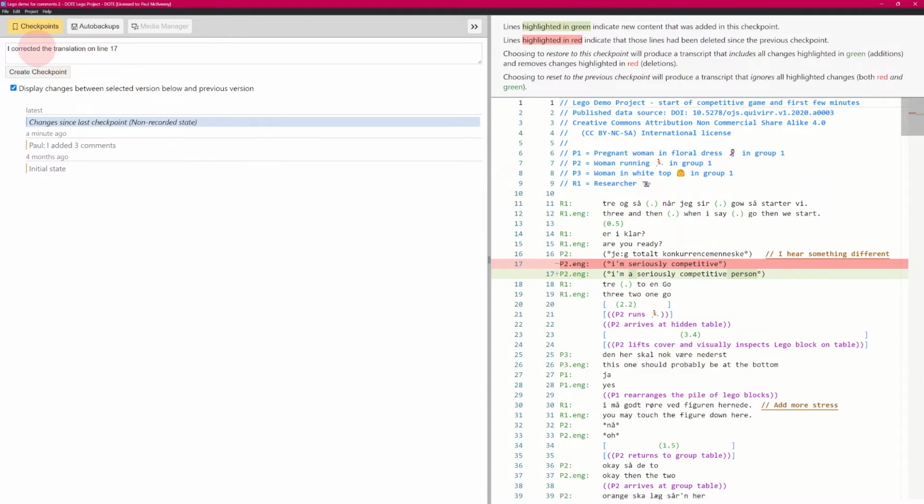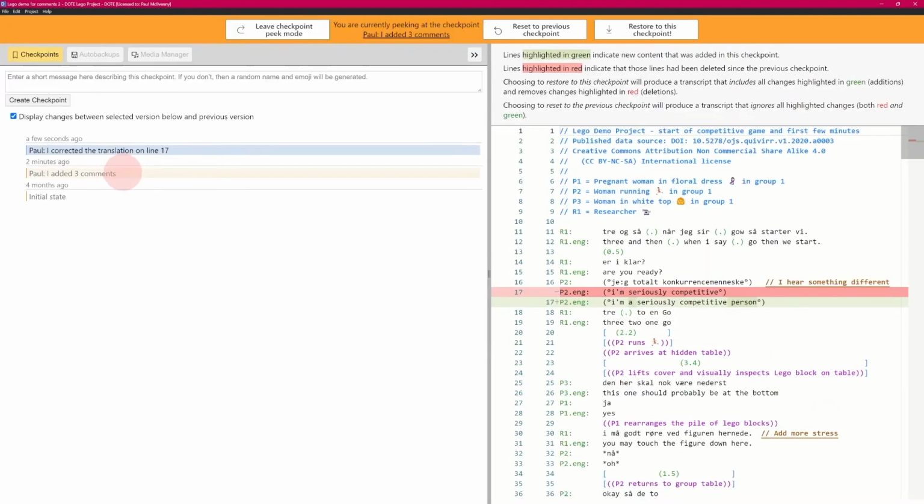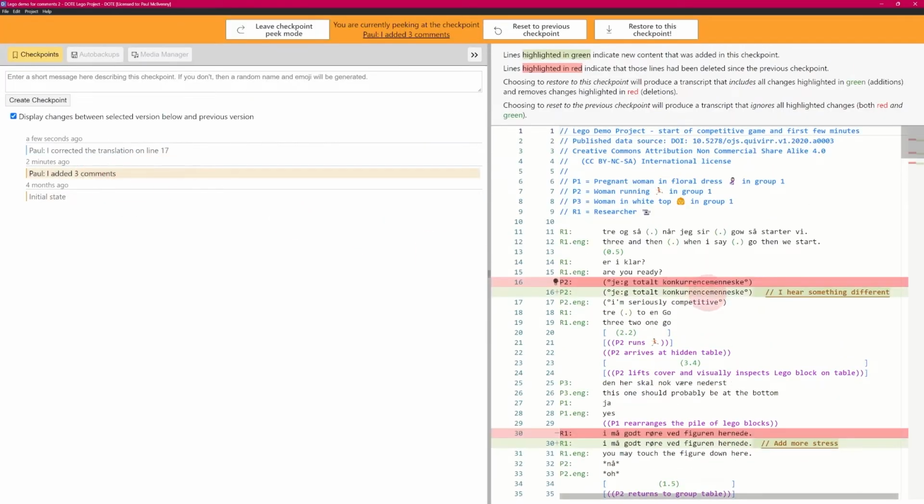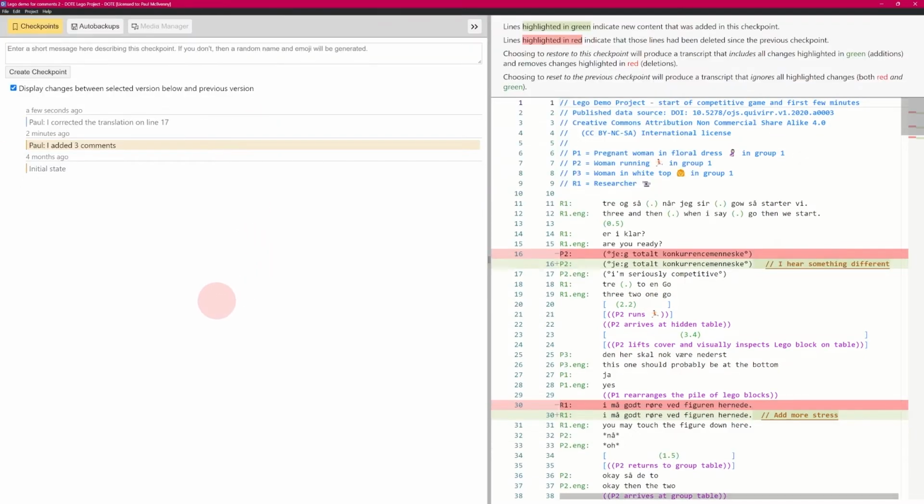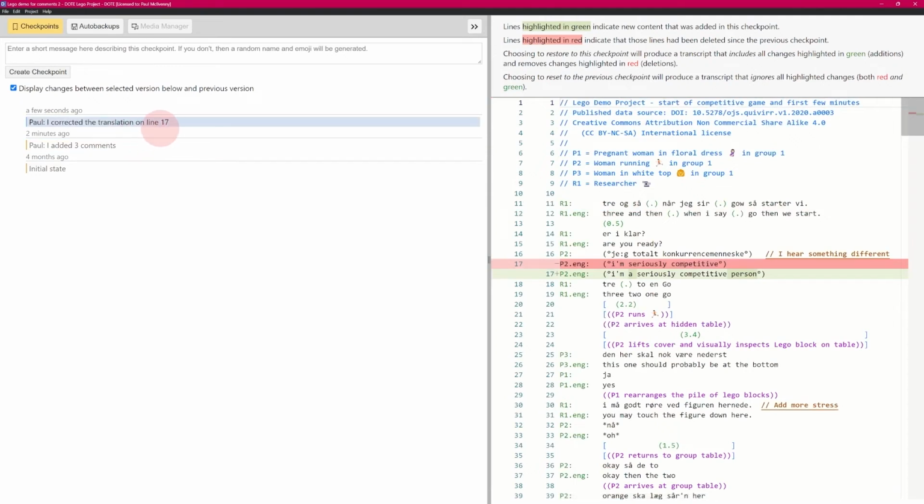So I corrected, and maybe I should put my name here too, Paul, and then I can add that checkpoint. And now we get a new checkpoint, and I can go back and I can look at earlier ones. For example, if I go to this one here, it'll show me the changes I made about adding 3 comments. And I can leave checkpoint mode, and it will go back to, these are the changes that have been made the last time, after this changes were made, and that's only this line on line 17 that was changed.